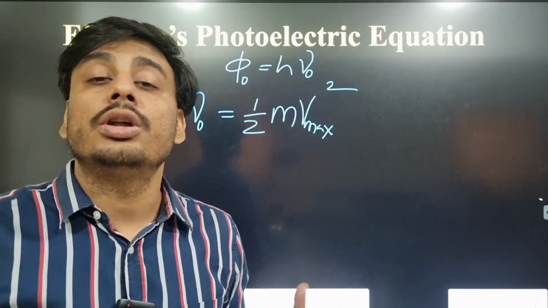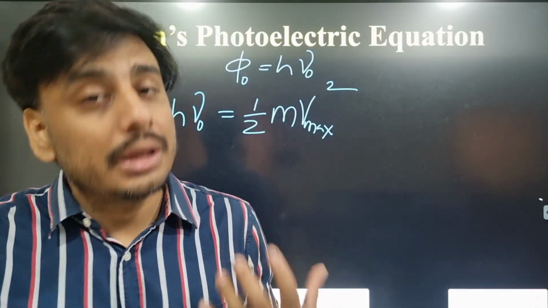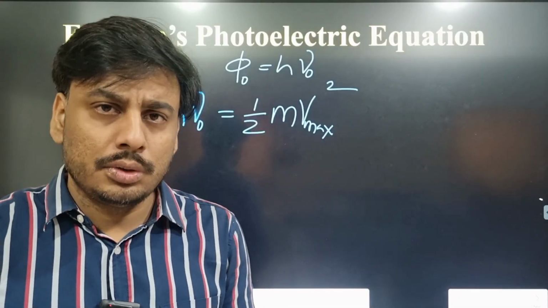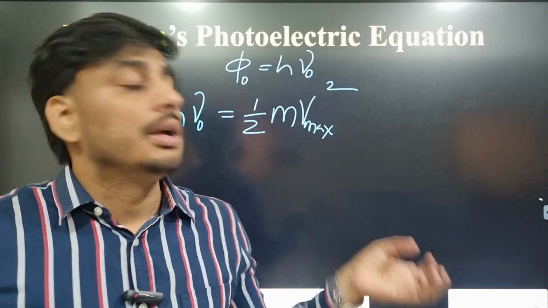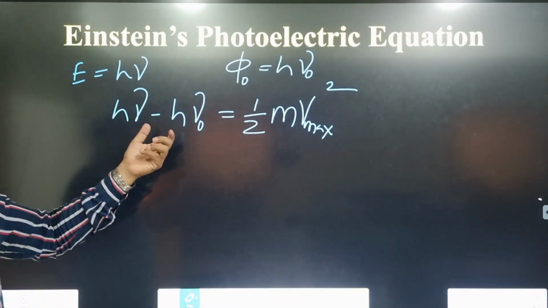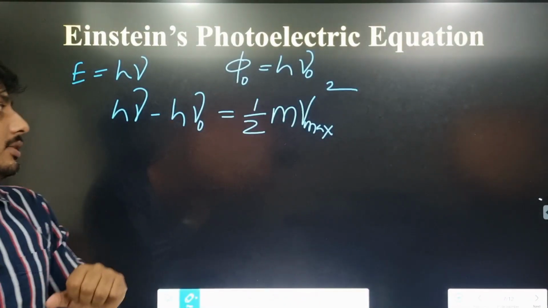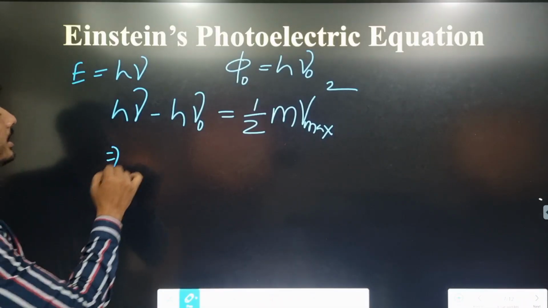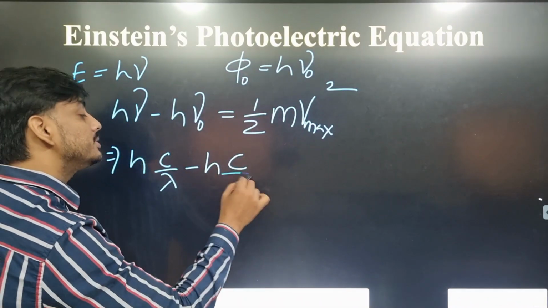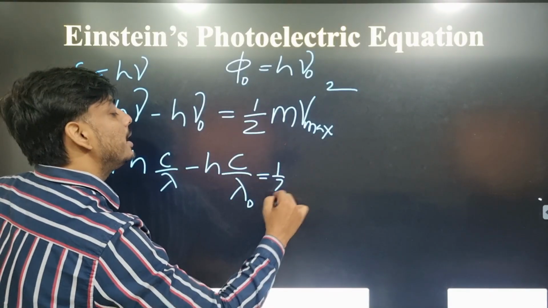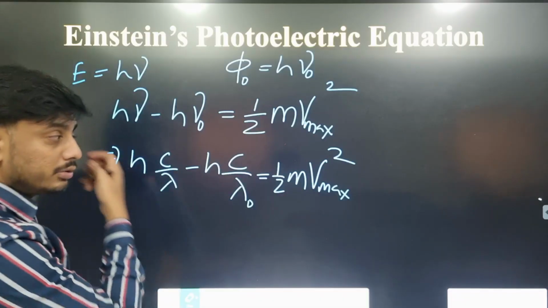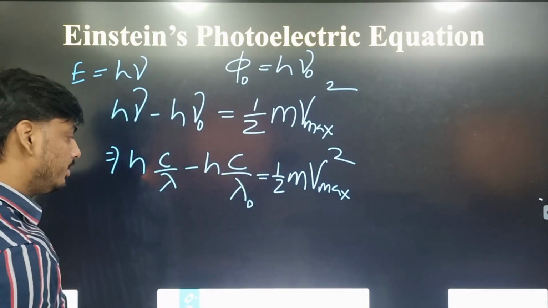When we consider any light whose frequency is nu, each photon will have energy h nu. When h nu amount of energy falls and we subtract the work function, because that is the minimum energy required to break the bond, the remaining part will be kinetic energy. We can also rearrange this equation: h nu is c by lambda, similarly nu naught equals c by lambda naught, which is equal to half m v max square. This is another form in terms of lambda and lambda naught.